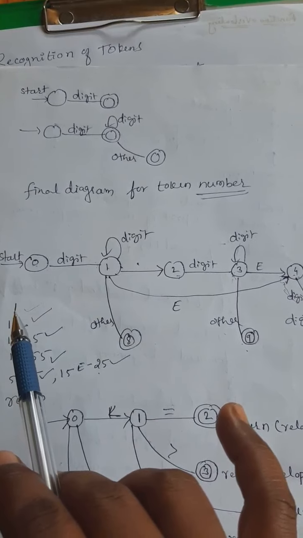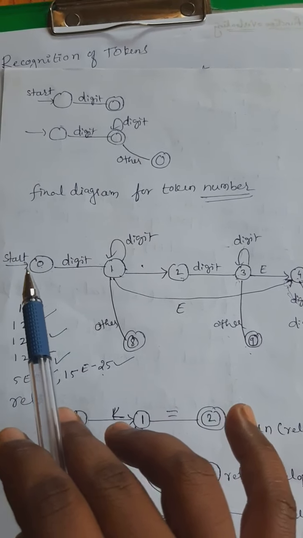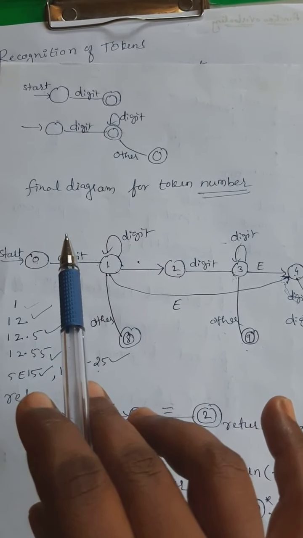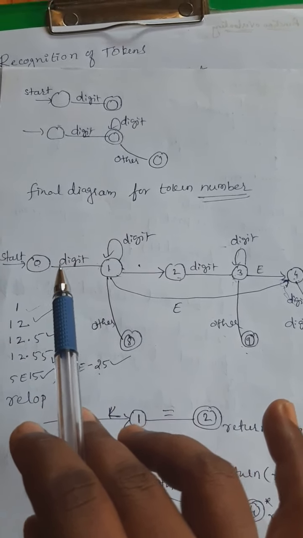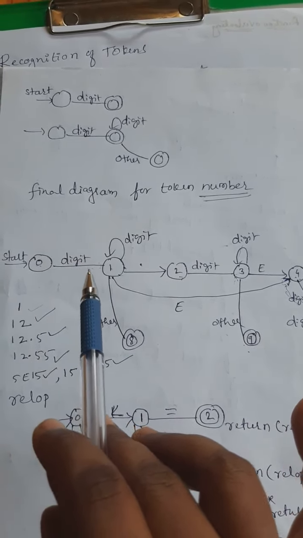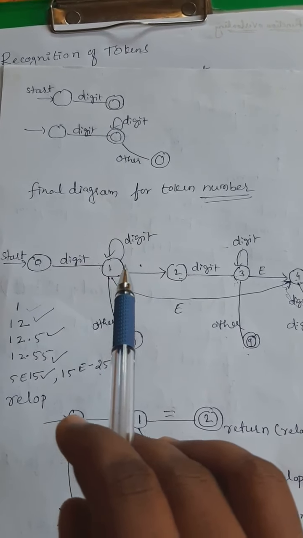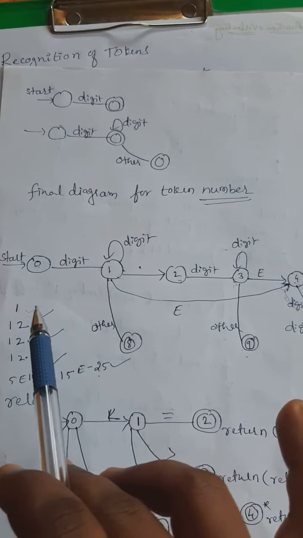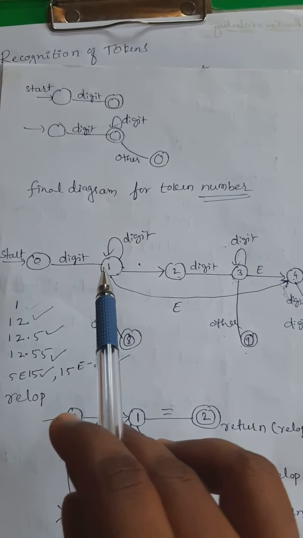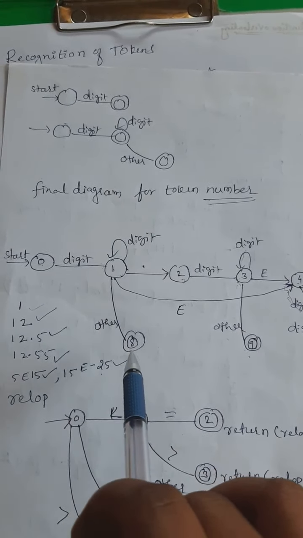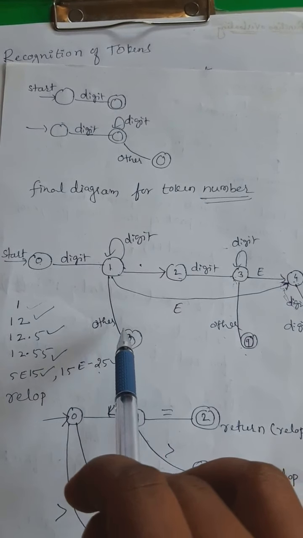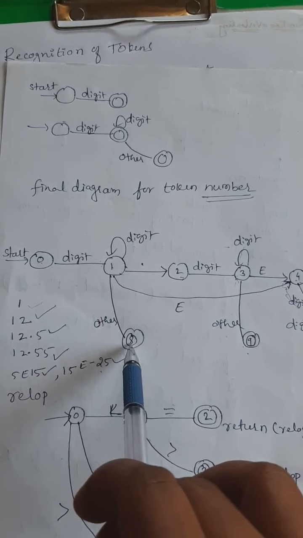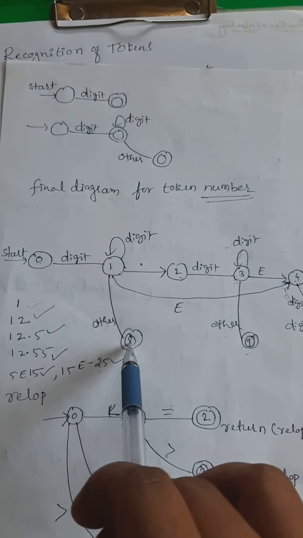If a single digit number comes, then it starts with the 0 state. If digit, what is the digit here? The number between 0 to 9. So 1 comes under that range only, so it will be accepted and it changes the state from 0 to 1. So this 1 is not followed by anything, so it will move to where? It will move to others and it will move to the 8th state, where the 8th state is the final state here. So it will be accepted by your transition diagram.